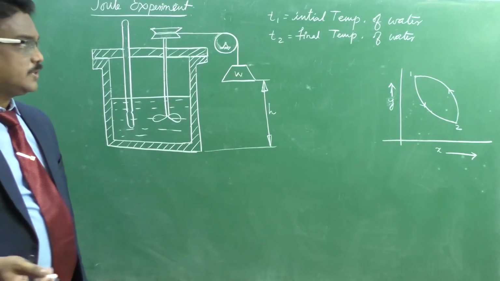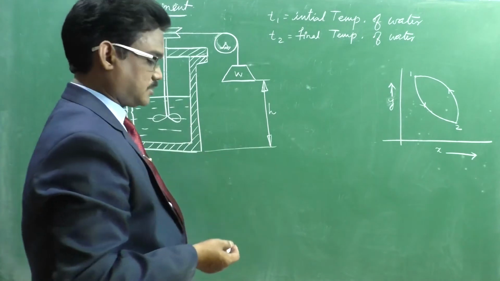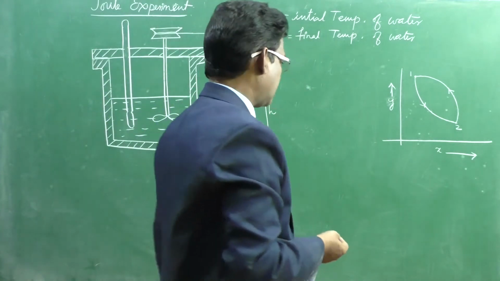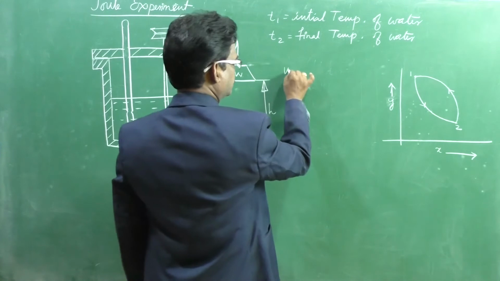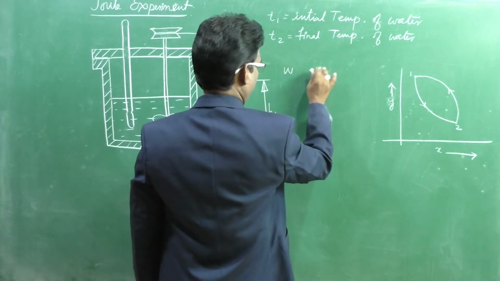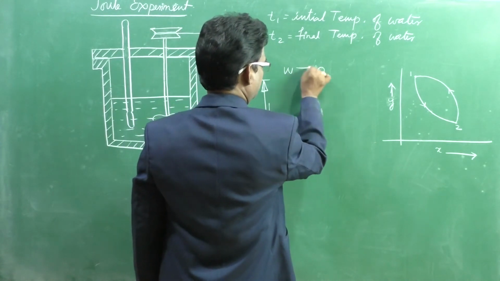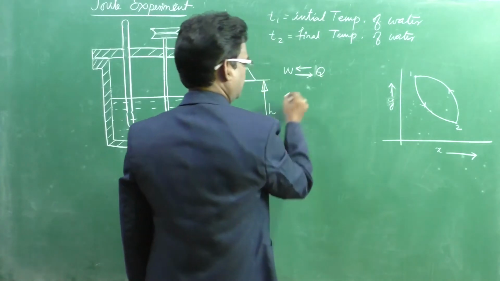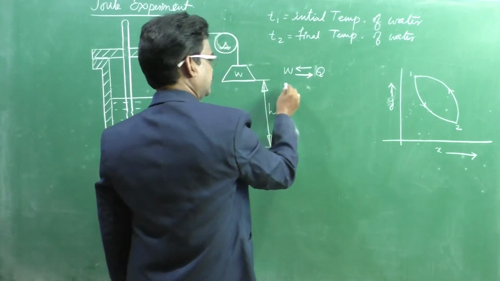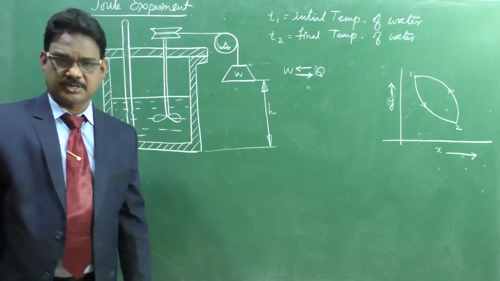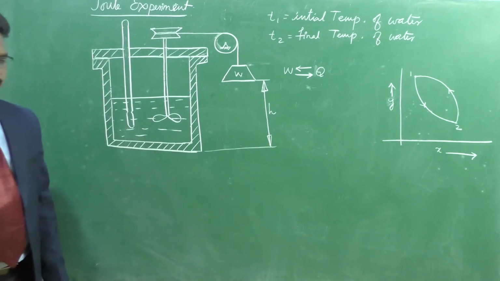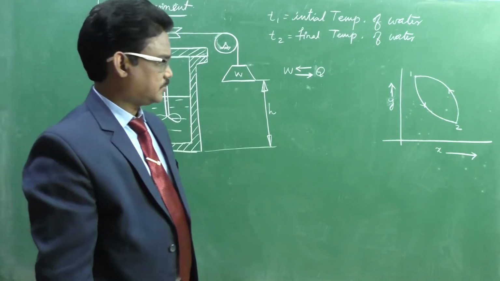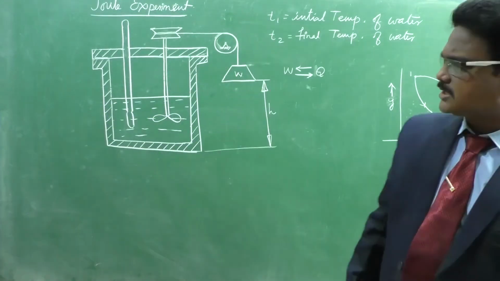From this, Joule's experiment states that work and heat are mutually convertible. Work and heat are mutually convertible. Right? Okay, this is Joule's experiment. Now we will see the first law of thermodynamics based on the experiment.